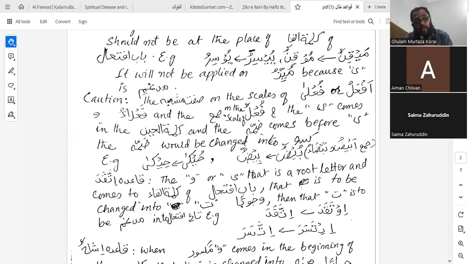But sometimes we come across cases like fu'ulun, the jama of the sigas af'alu and fa'ala of sifatu mushabba, in which the ya is not changed into waw. The ya remains the same, but its zamma is changed into kasra. So this caution is to be remembered by us.